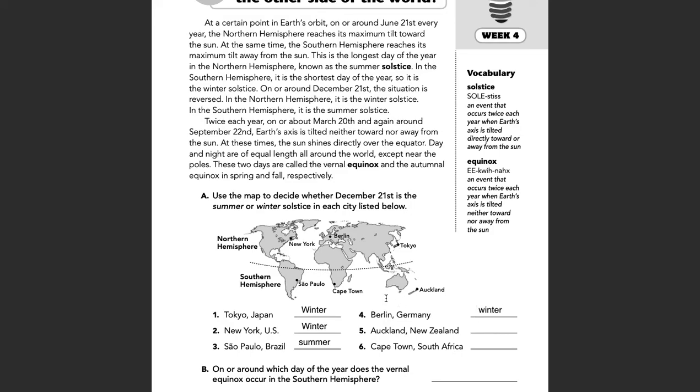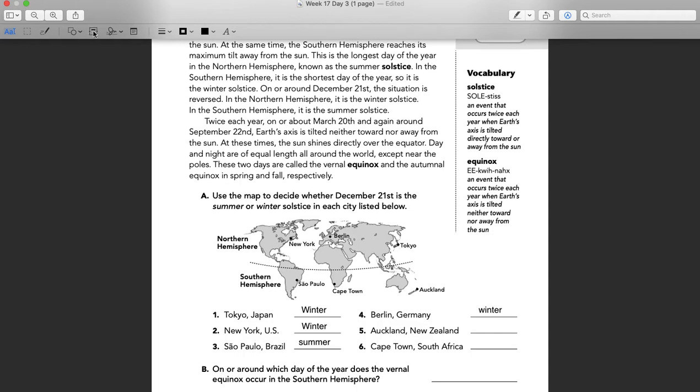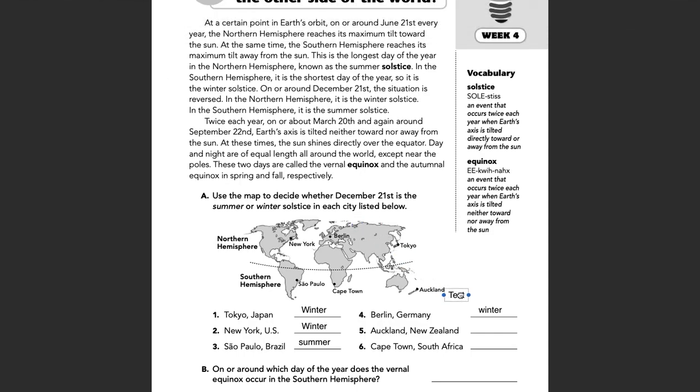Auckland, New Zealand, southern hemisphere, that would be summer. Cape Town, South Africa, that would also be summer.